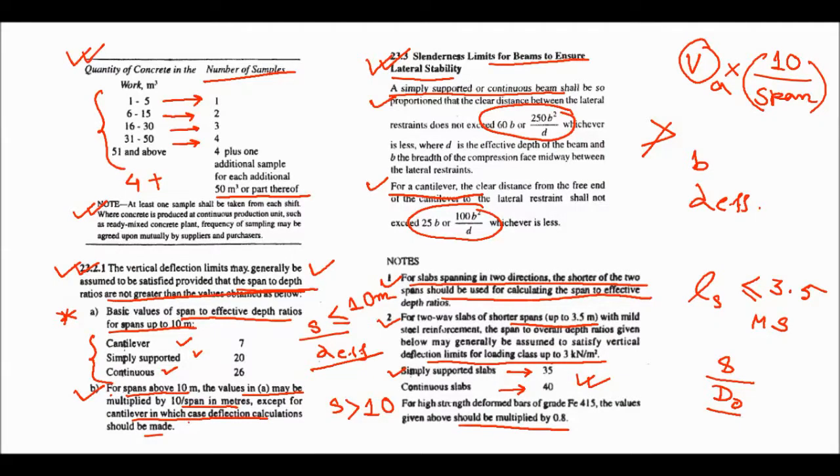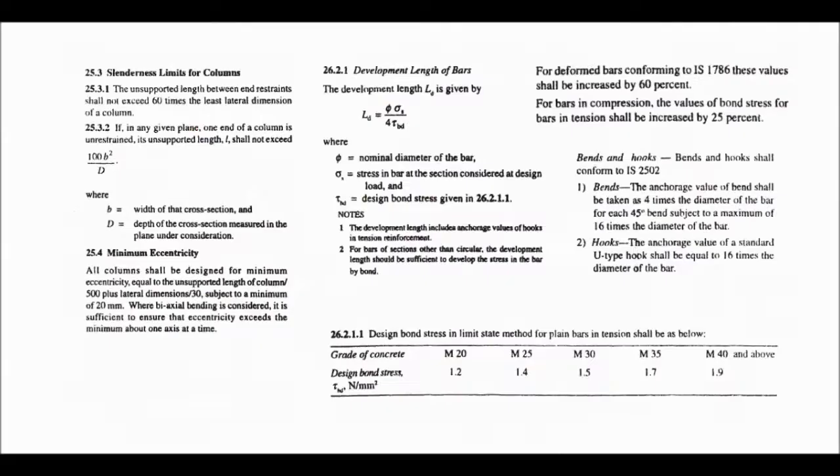So next is slenderness limit for columns. If in any given plane one end of the column is unrestrained, its unsupported length L shall not exceed 100 b square by d, where b is the width of that section and d is the depth of the cross section measured in the plane under consideration.